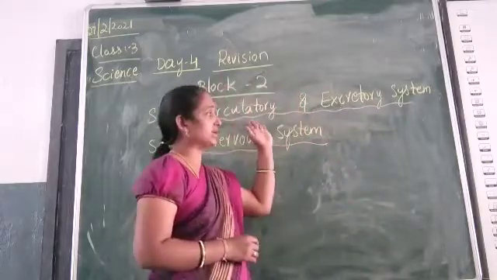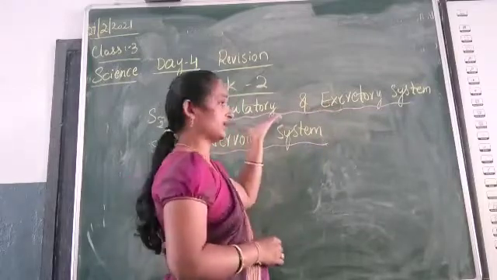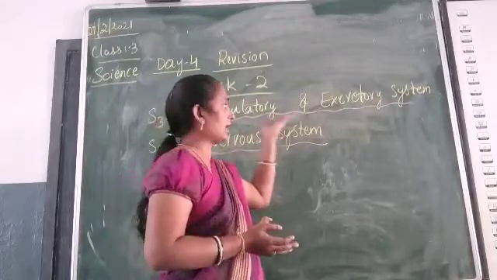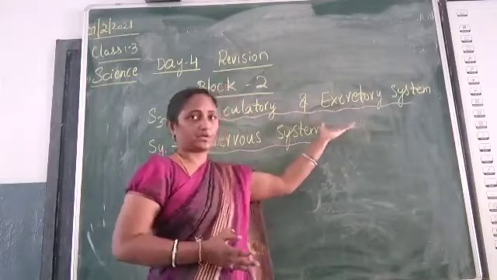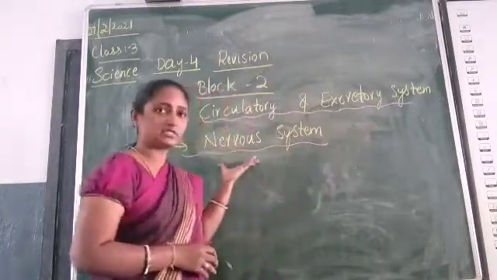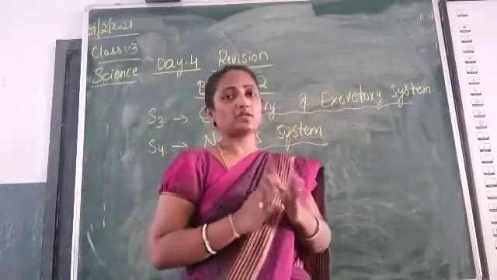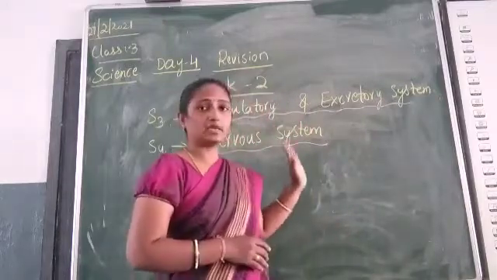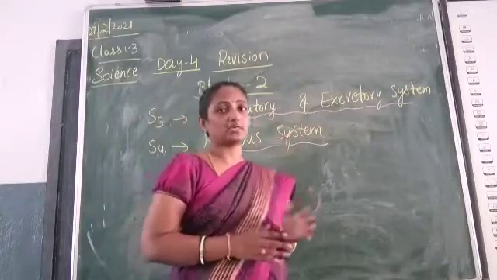So what is S3? Circulatory system and excretory system, and S4 is the nervous system. In S3 we learned about the circulatory system, how it circulates the blood to all parts of the body, and the excretory system, how it removes the wastes from the body and which organs help in removing the wastes. In the nervous system, we learned how it controls and coordinates the working of all the organ systems in our body. So this we have covered in S3 and S4. Now today we are going to revise this, learn the answers and practice the figures.